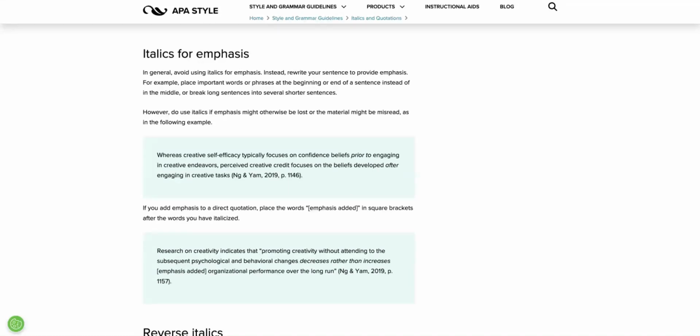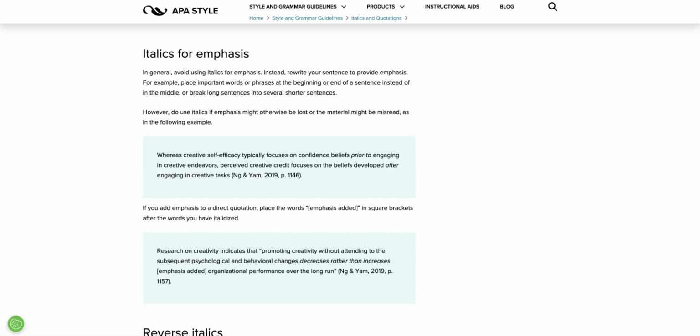So if you need to draw that clear distinction, for instance, if you introduce an intervention in an experiment and you need to draw attention to this is what happened after or before the participant engaged in this intervention, and this is what was after, then it's okay to use the italics. But don't just throw out italics to draw emphasis to words that you feel should be emphasized. Make sure that there's a distinct reason and there's something that needs to be impressed upon the reader.